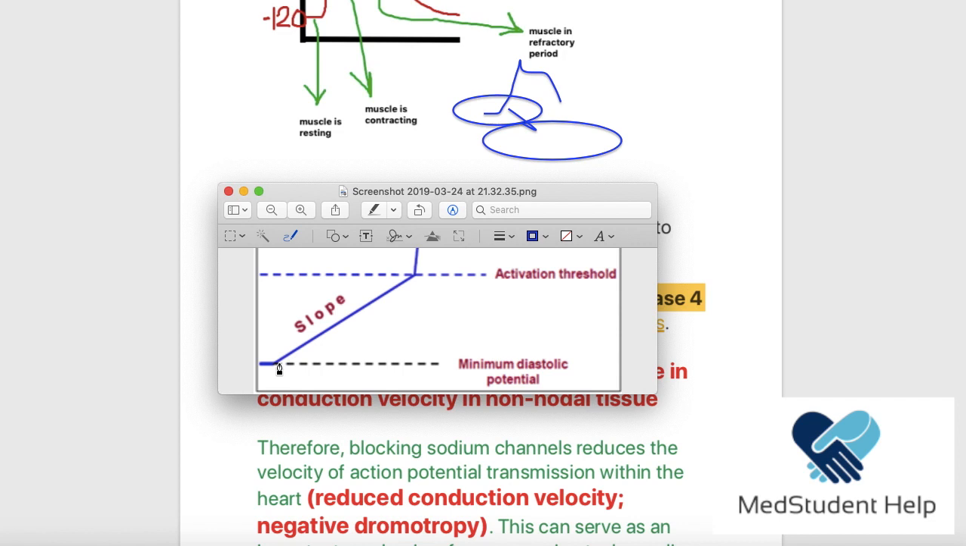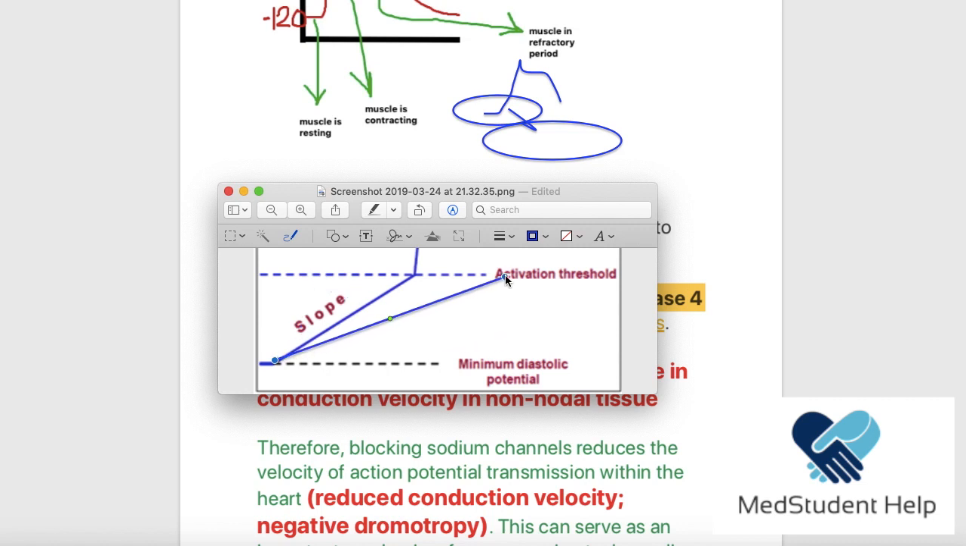Now, if we were to make a line like this, what does this mean to you? This means that the slope is sharper. When the slope is sharper, this means that we can reach the activation threshold even faster, right? Which means that the automaticity or the heart rate is going to be higher.